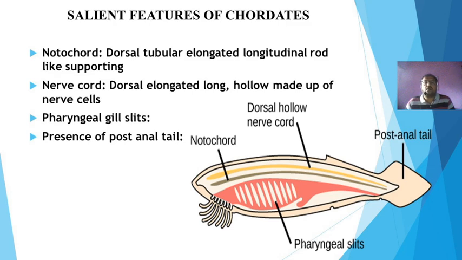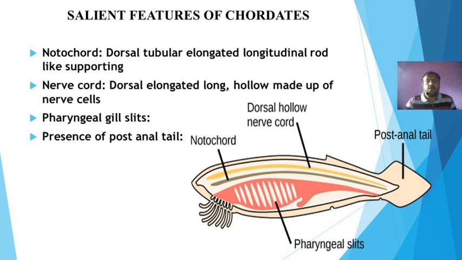In these five important classes of vertebrates, the notochord is modified into the vertebral column and the nerve cord is modified into the spinal cord and brain. These fundamental characters are visible in the embryological development of all chordates, basically higher chordates, while protochordates show these characters which persist throughout life.